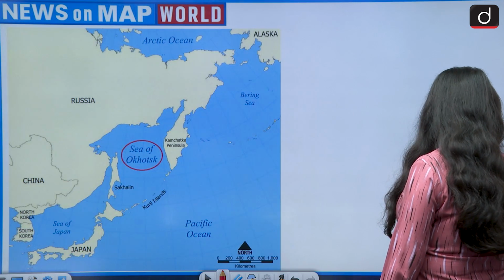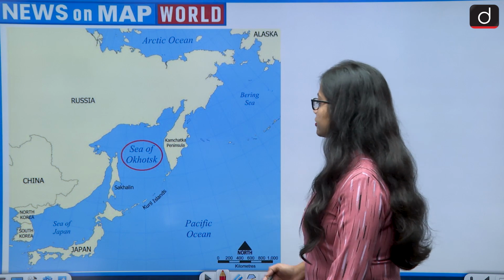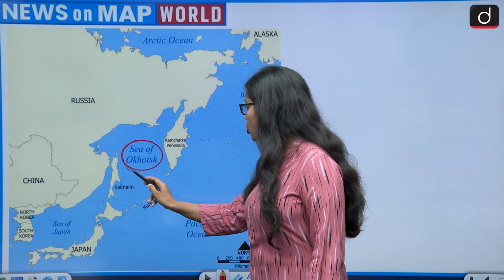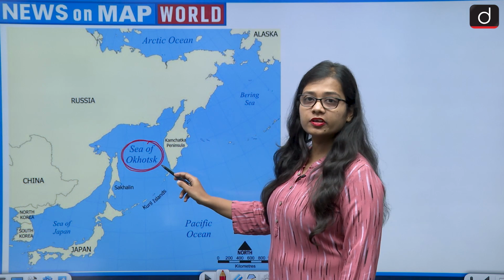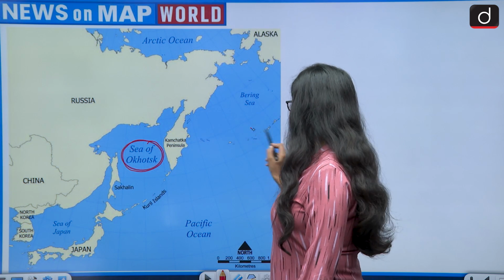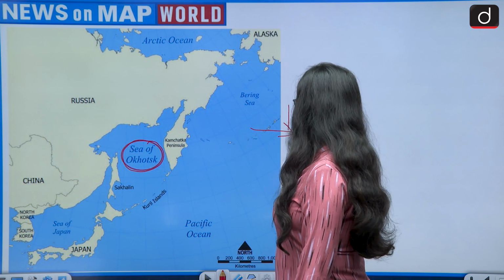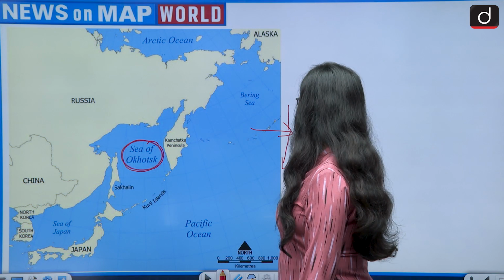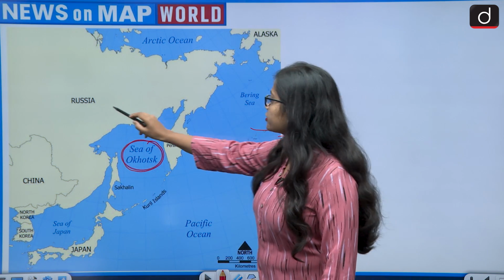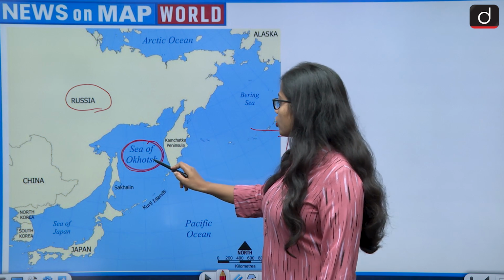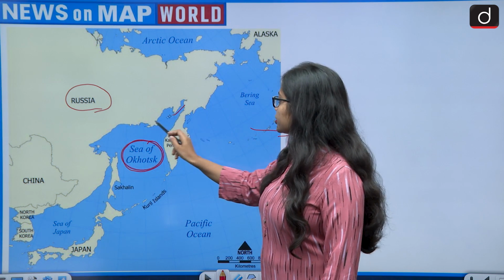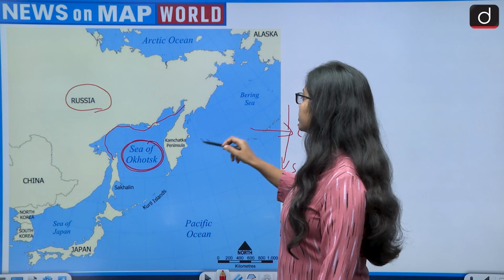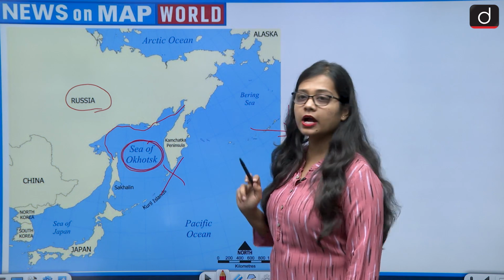Then coming on to the other water bodies, see this. This is the Sea of Okhotsk. The Sea of Okhotsk is lying to the east and south of Russia. This is east and this is south. So this is Russia and the Sea of Okhotsk is sharing its border with Russia. It does not share its border with the US. So the Sea of Okhotsk becomes wrong.